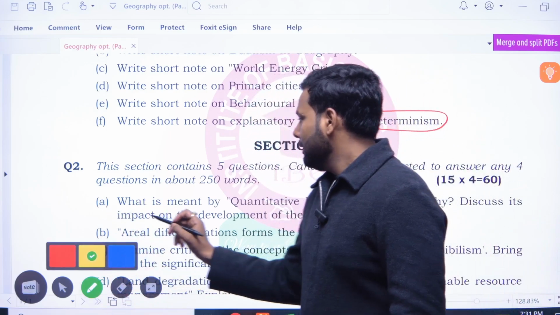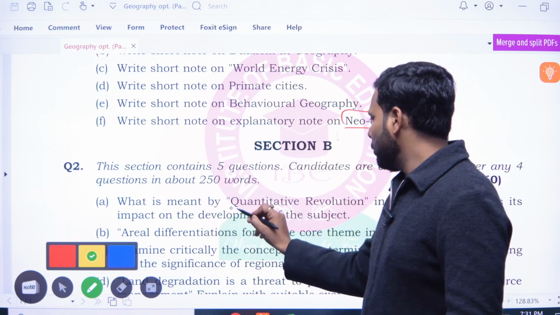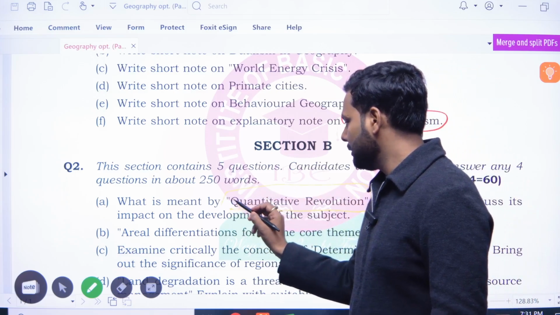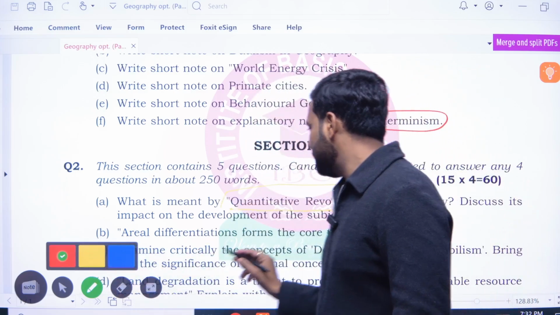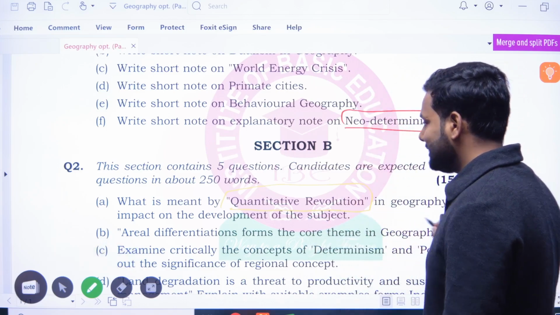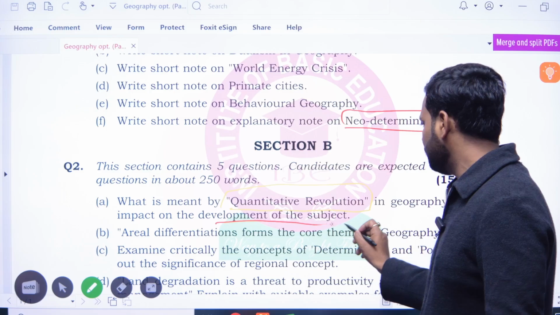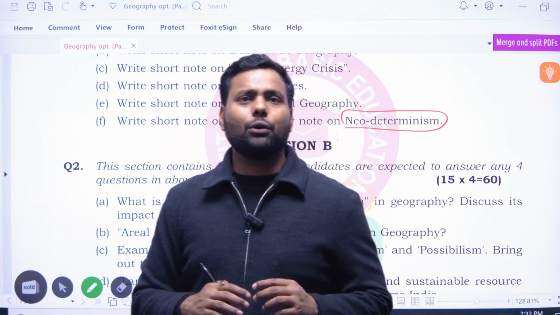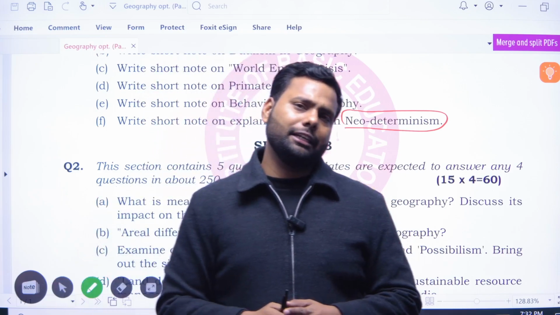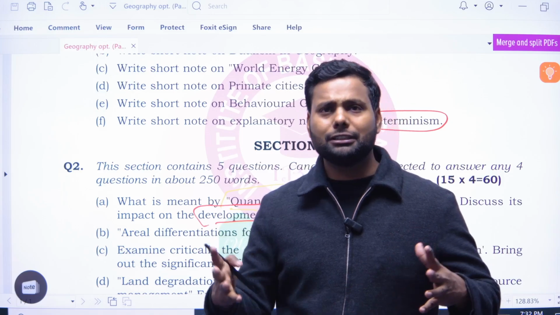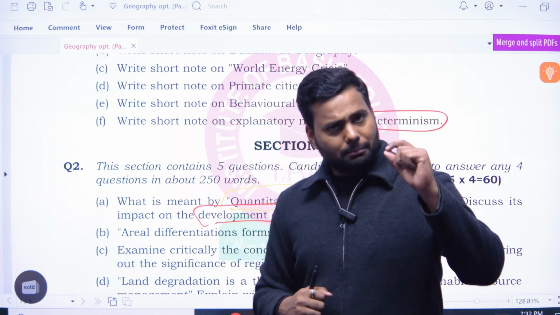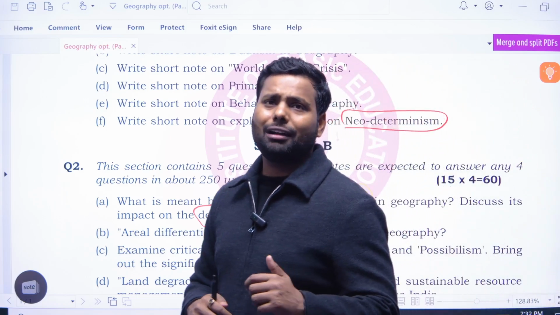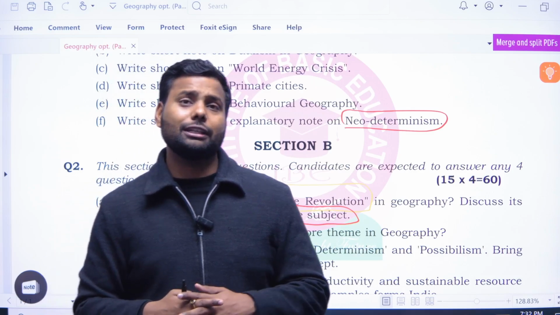Okay, now section B. The question: what is meant by quantitative revolution in geography? Discuss its impact on the development of the subject. We all know that the quantitative revolution is the outcome of idiographic study. Idiographic means the study of regions, so the quantitative revolution is the outcome of idiography, or regional differentiation, or areal differentiation.